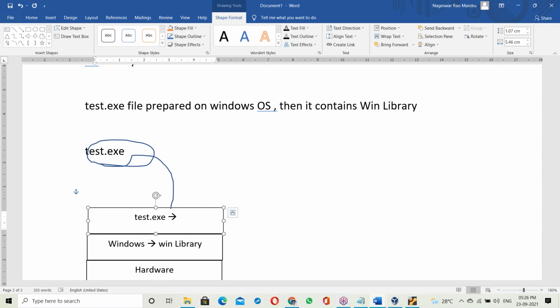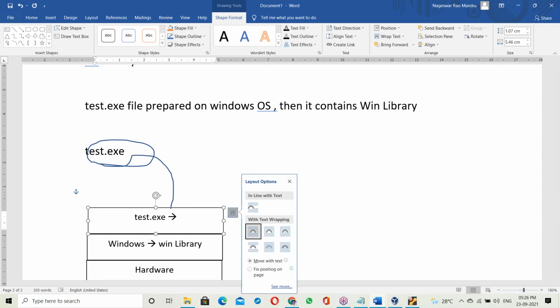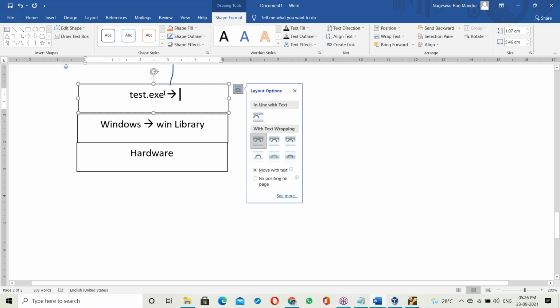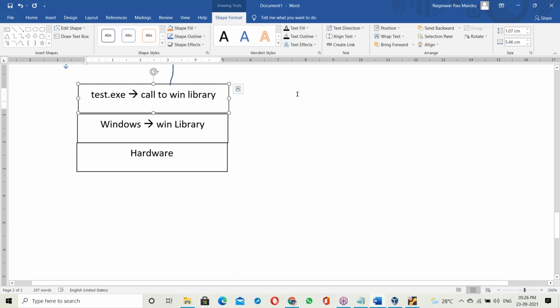It makes a call to the Windows OS library, because it was prepared on Windows OS.